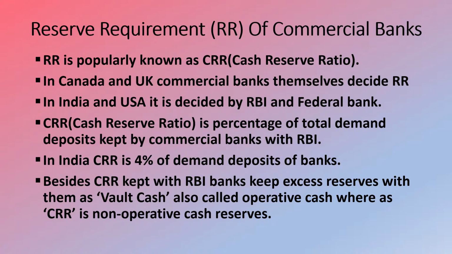In India, actually it is 4% of demand deposits of banks, which we earlier assumed to be 10% of demand deposits in our formula. Besides CRR kept with RBI, banks keep excess reserves with themselves called vault cash, that is operative cash, whereas CRR is non-operative cash reserves.